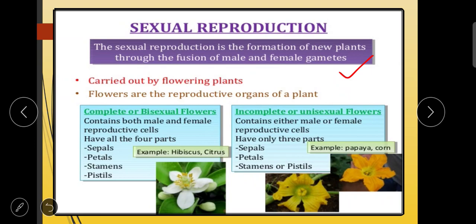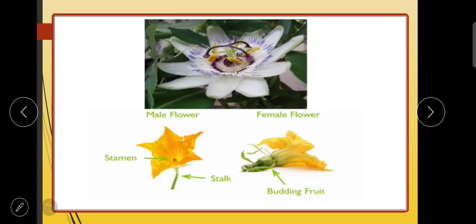Now it is carried out by flowering plants, and you also know that flowers are the reproductive organs of a plant. So, students, the flowers which contain both male and female reproductive parts are called bisexual flowers, and the flowers which contain only one reproductive part are called unisexual flowers. So here we will learn about the different kinds of flowers, male flower and female flower. You can see stamen is present, stalk is present, here budding fruit is present.